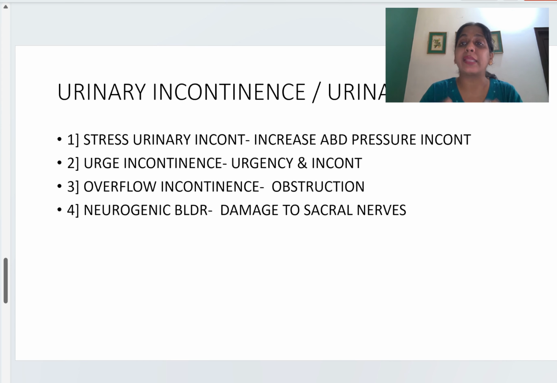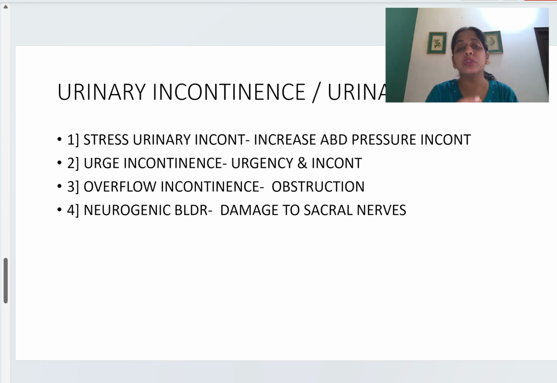Then urine keeps filling in the bladder, the bladder gets over-distended, and after that the urinary leakage occurs. That is known as overflow incontinence.